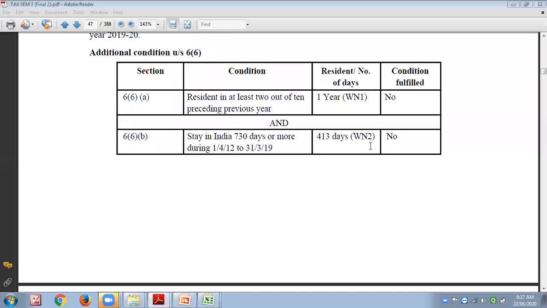We will go for the additional conditions under section 6, subsection 6 of the Income Tax Act. It states that you should be 2 times resident in the 10 preceding previous years, and you should be in India for 730 days or more in the 7 preceding previous years. If you are satisfying both conditions, you will be resident and ordinary resident. If you are unable to satisfy either or both conditions, then you will be resident but non-ordinary resident.